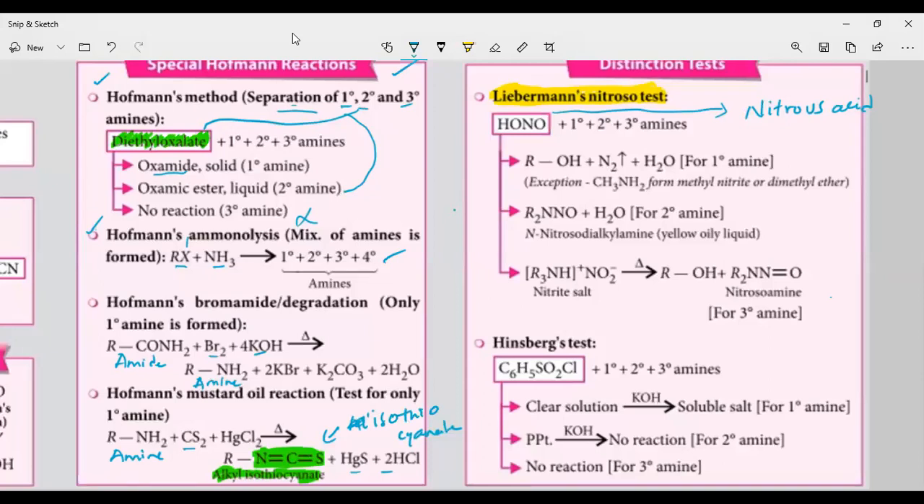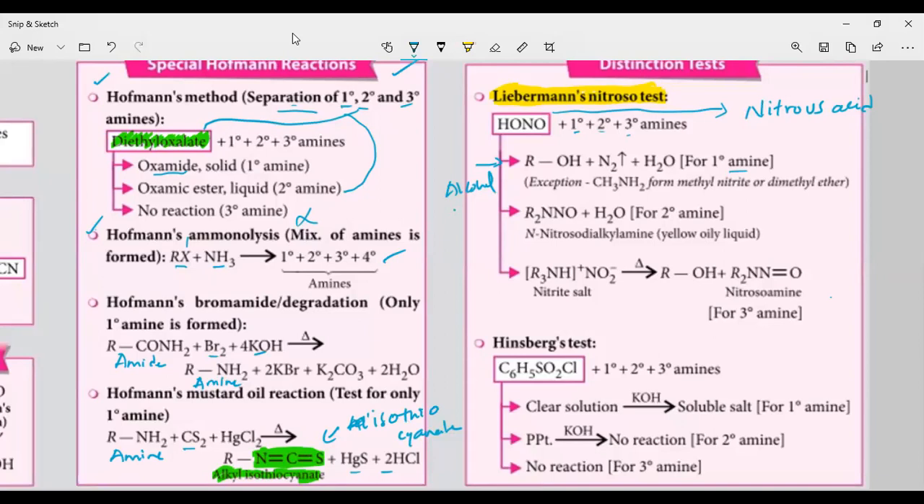This nitrous acid is reacting with the primary, secondary, and tertiary amine. So primary amine, when it reacts with this nitrous acid, will convert into alcohol. Nitrogen gas is evolved and H2O is formed.